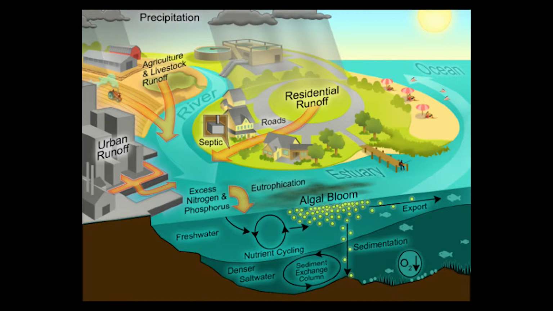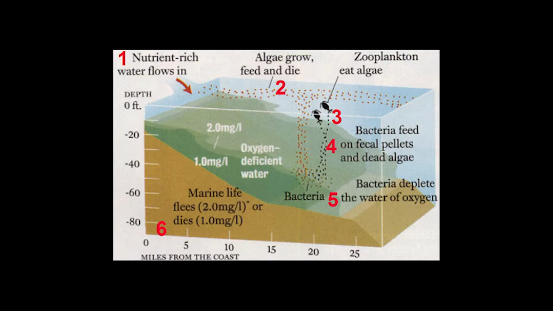This diagram from the World Resources Institute shows how nutrient pollution can affect the water system. When these nutrients enter the water system, they intensify algal blooms, which decrease the amount of oxygen available in water. This creates a phenomenon known as hypoxia. This image from gulfhypoxia.net shows how this occurs.